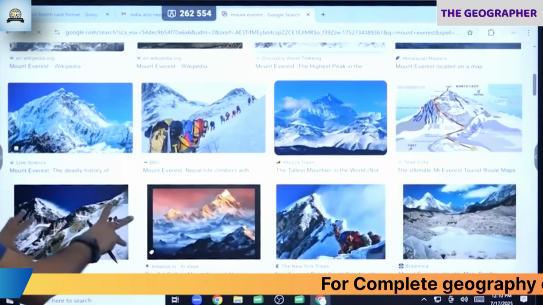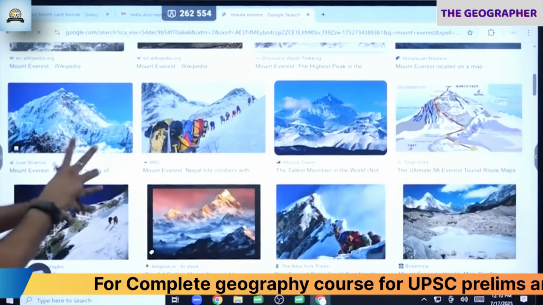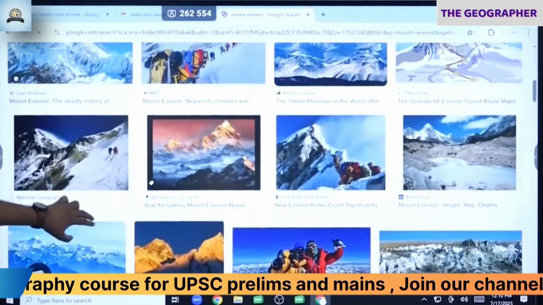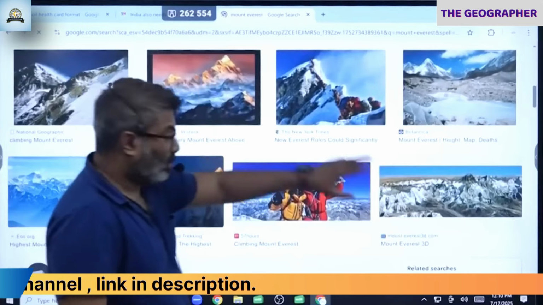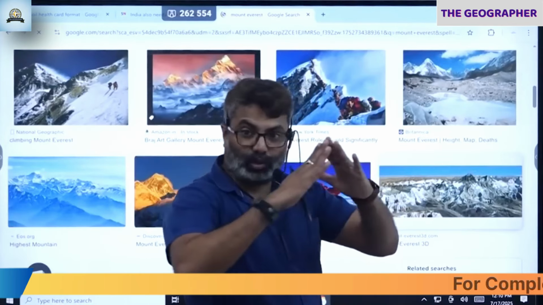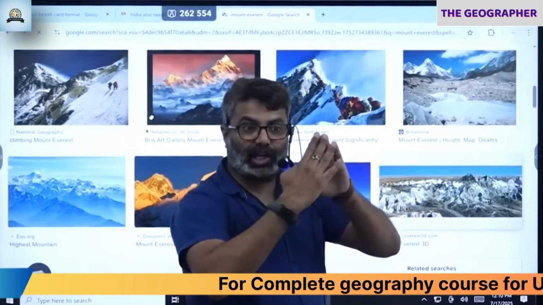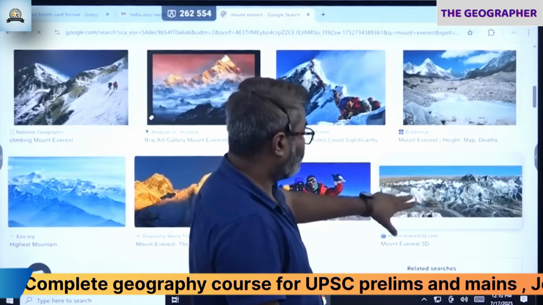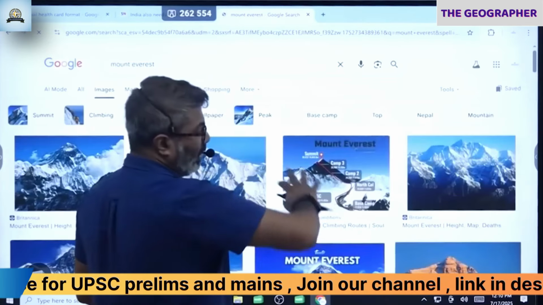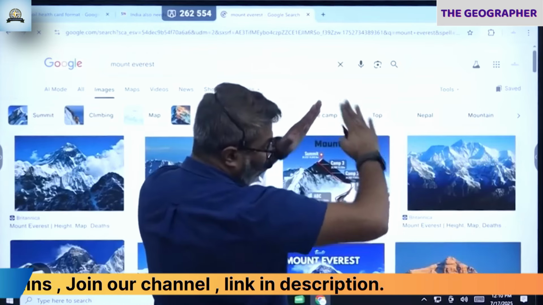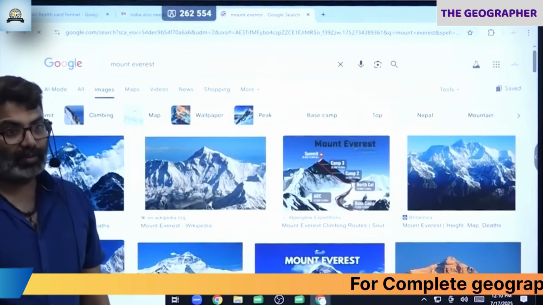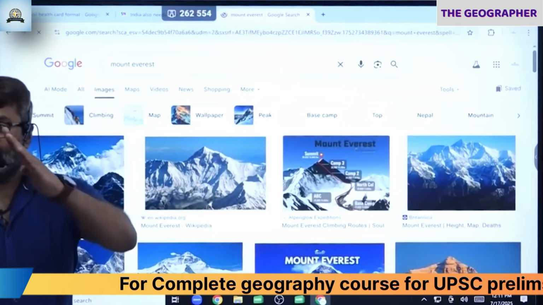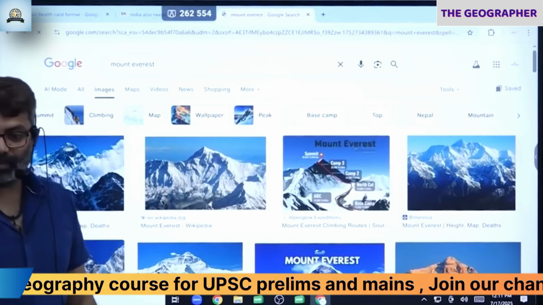That is the reason here you can see different sides of Mount Everest they are showing in different images. That is the reason all the mountain tops, peaks of all the mountains, they look like this. Triangular shape, pyramid shape. You take any photo of any mountain, the upper part looks like that because of the glaciers cutting the rocks. The upper part of the mountain will not be round, it will be pyramid shaped.